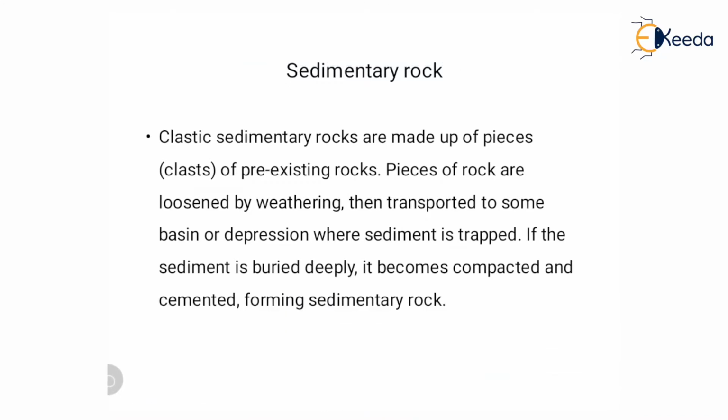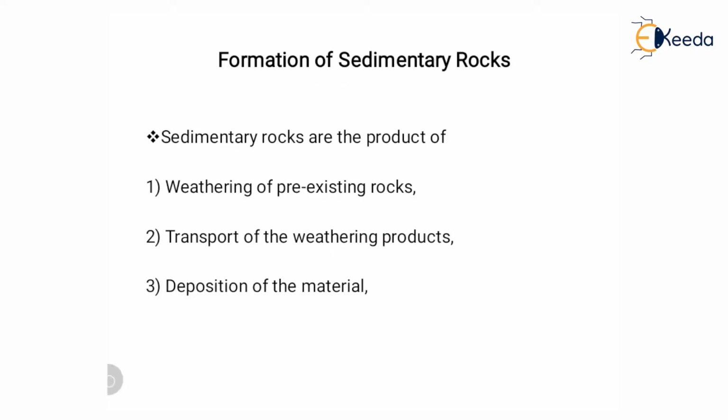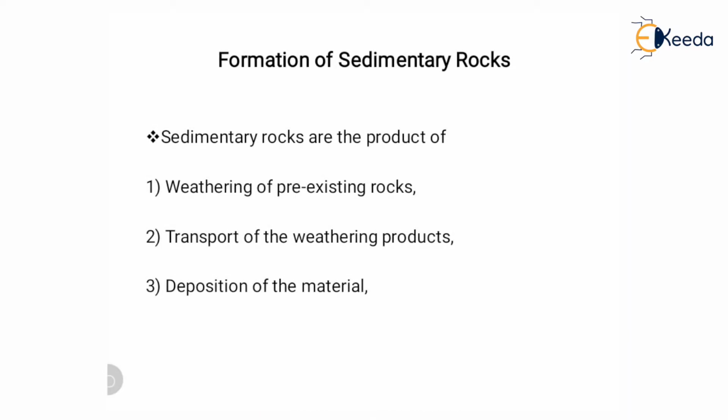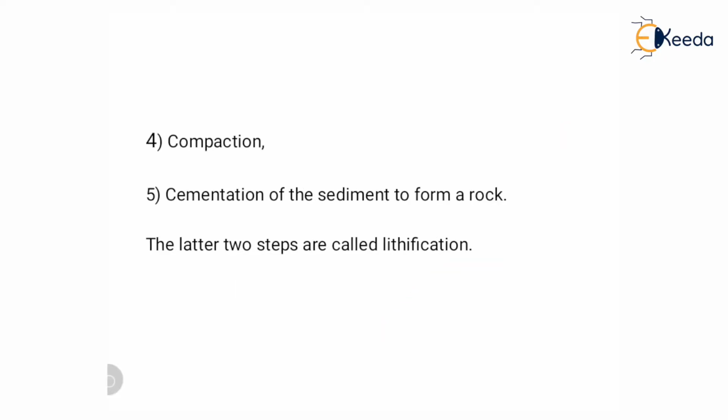For the formation of sedimentary rock, four or five processes take place. These processes are weathering of pre-existing rock first, then transport of the weathering product, then deposition of the material, and then compaction and cementing of the sediment to form a rock. The latter two steps are called lithification. See what exactly happens, how sedimentary rock is formed.